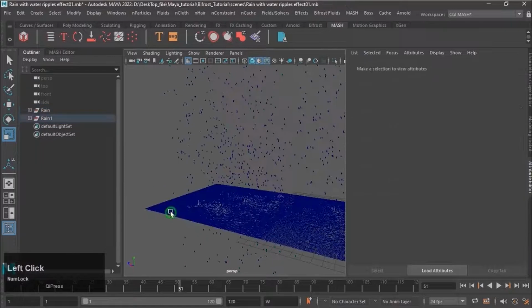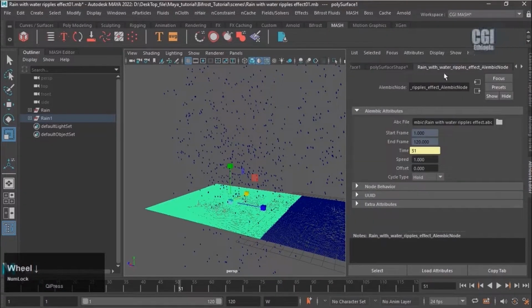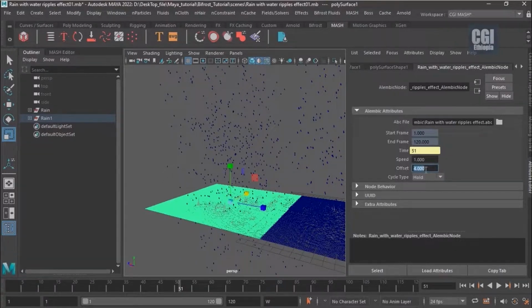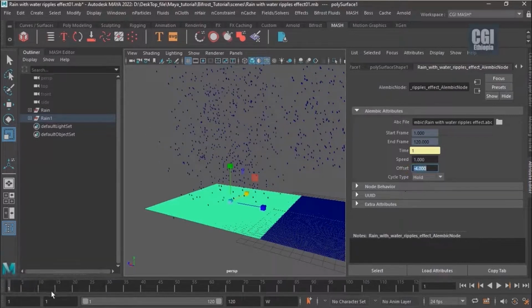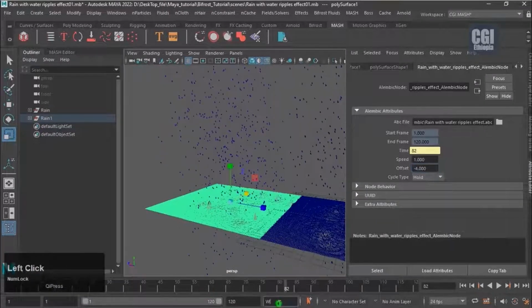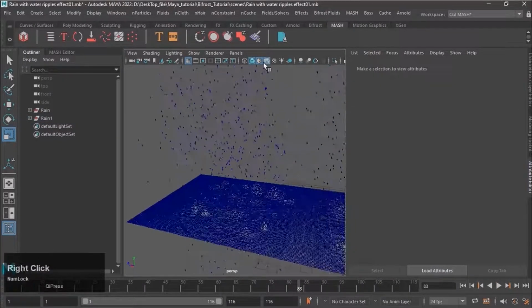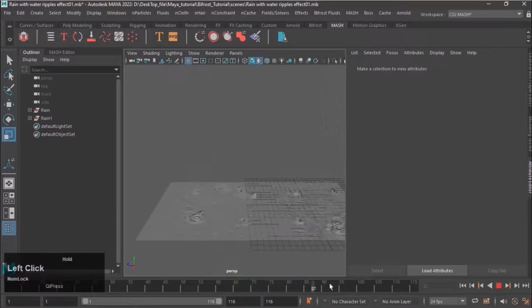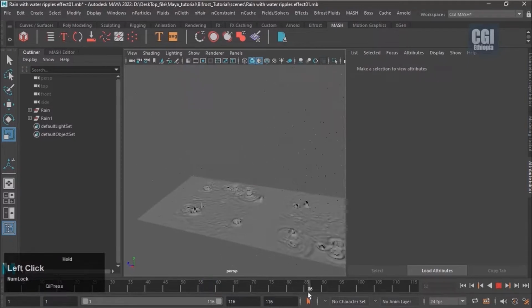Select Poly. Go to the Alembic Node attribute. Offset value 4. When this is set to 4 frames, the duplicated group will start moving late. By -4, it moves 4 frames earlier. Make time range 116. You can see the duplicate is different from the first group.